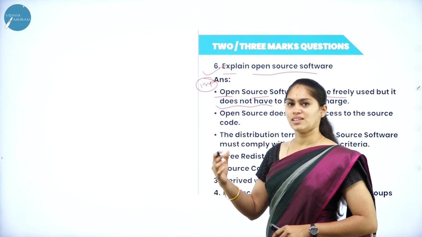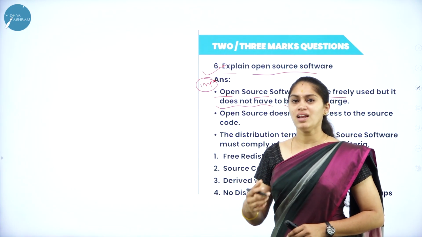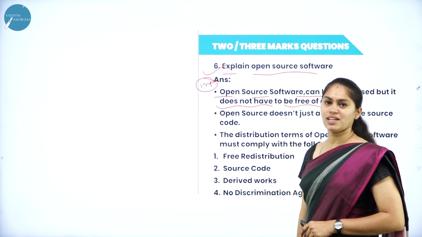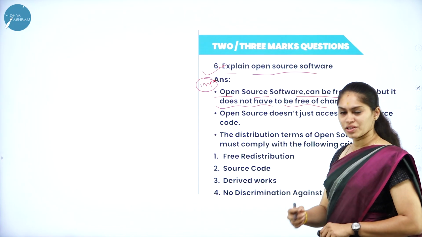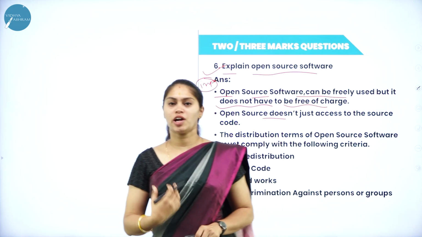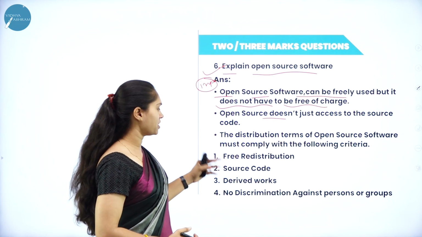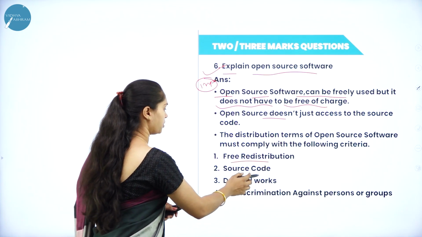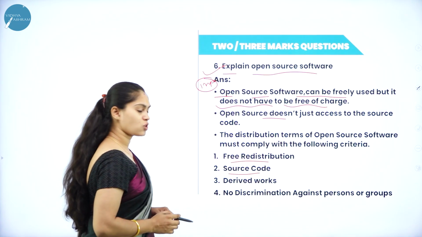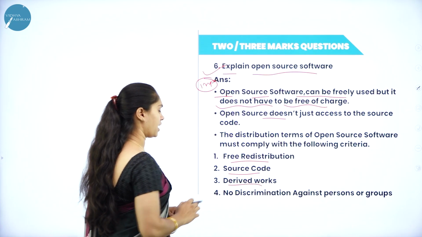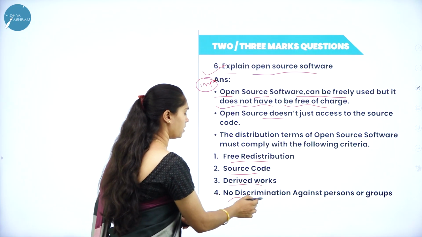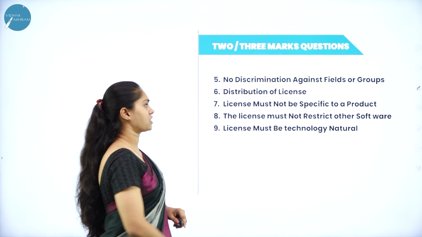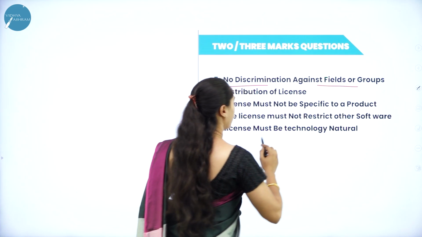So the software, that is its source code, is freely available, but you have to pay something in order to get all the benefits out of that source code. So this open source software is not only giving the source code; along with that it has some criteria, like free distribution, free redistribution, source code being available, and derived works allowed, and it will not discriminate against persons or groups. It is also not going to discriminate against fields or groups.